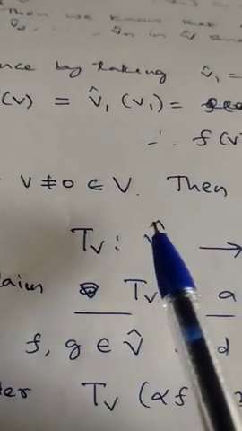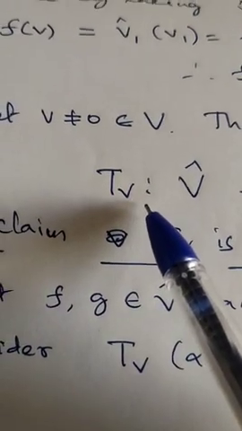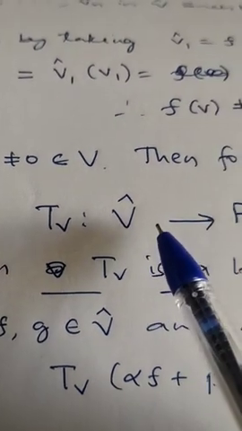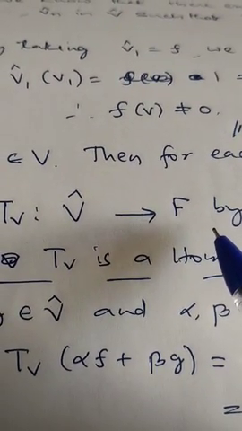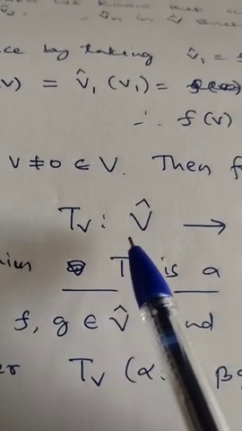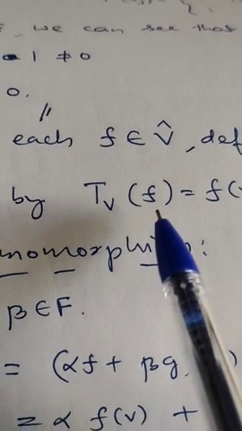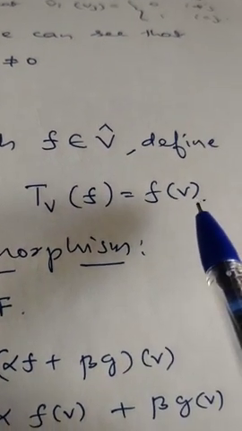Suppose v is a non-zero vector in V. Then for each functional f belonging to V cap, f is a function from V to F. Now I define a map Tv from V cap to F by Tv of f equal to f of v.